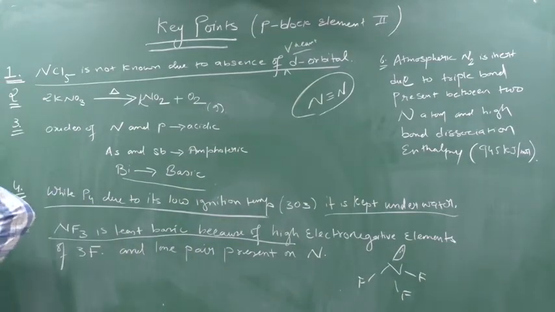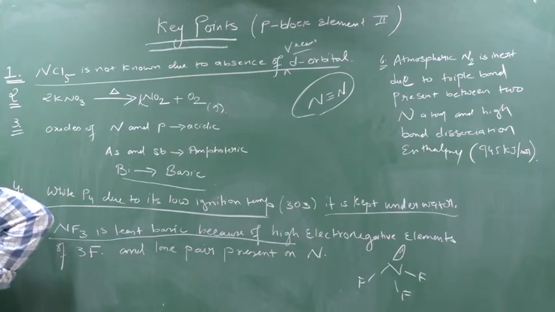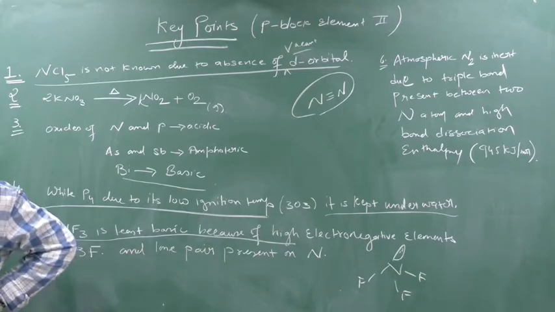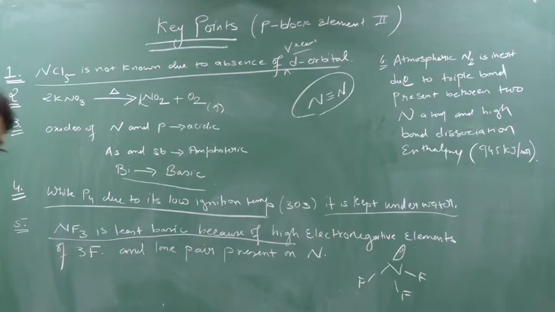Write down, nitrogen does not form complex because of absence of d orbital. Clear? Next point, you write down. Next key point, write down.